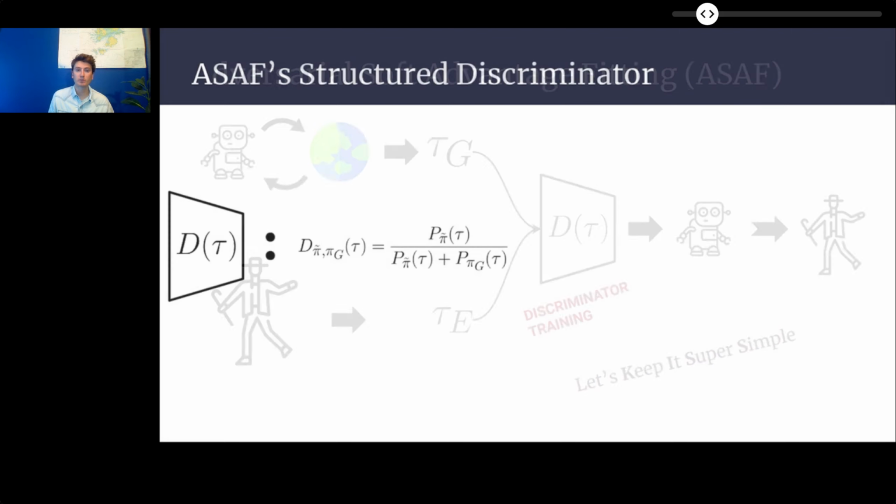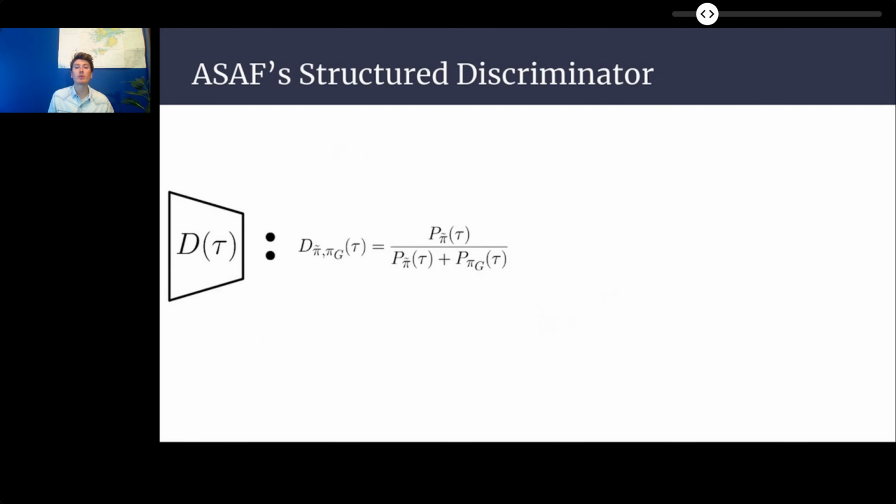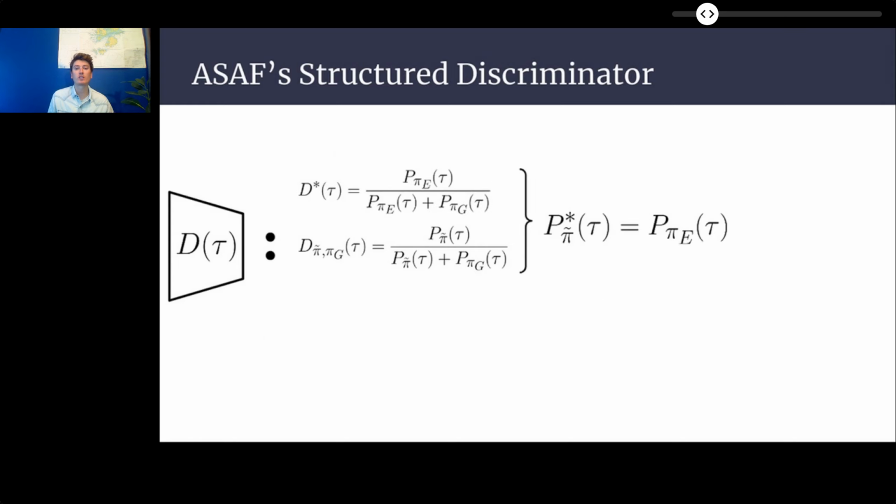Instead of directly parameterizing the discriminator, ASAF uses a structured discriminator which explicitly depends on a learned policy P tilde. This is the same structure as the optimal discriminator from the GAN framework, and therefore, at optimality, the probability of a trajectory under the learned policy matches the probability under the expert policy. Now, it only remains to link this probability to the policy.